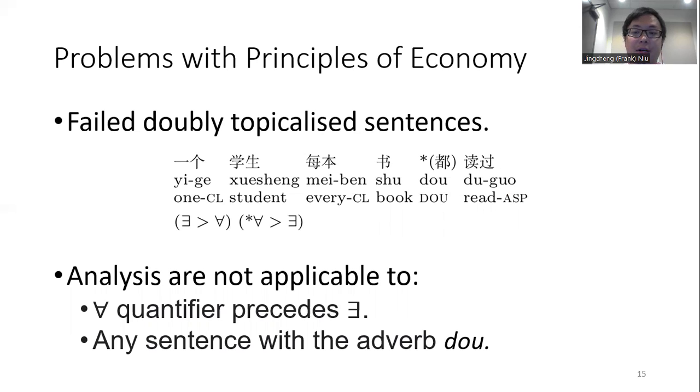However, because there are two top P's, the gap between the top P and the object is no longer there. So according to Wu's analysis, this sentence should be ambiguous, but it's not. Also, the principles of economy analysis only works on sentences with a leading existential quantifier. The analysis is not applicable to any sentence with the adverb dou as well.